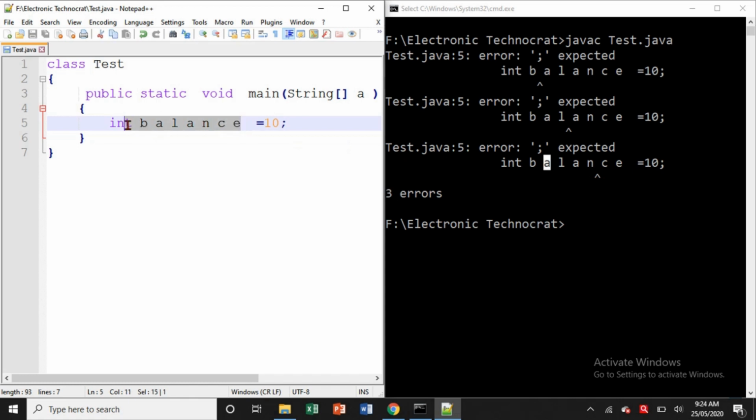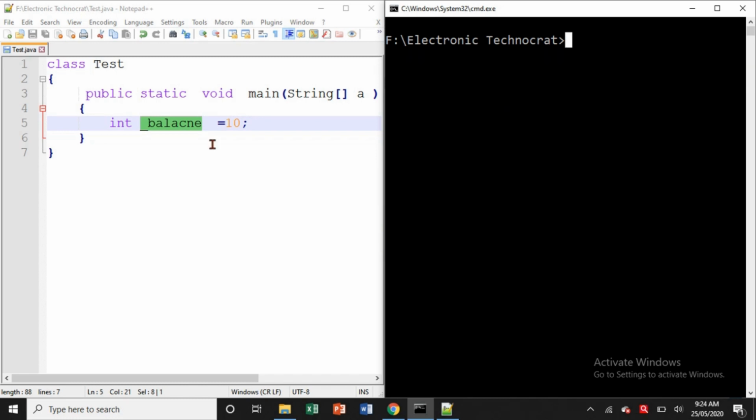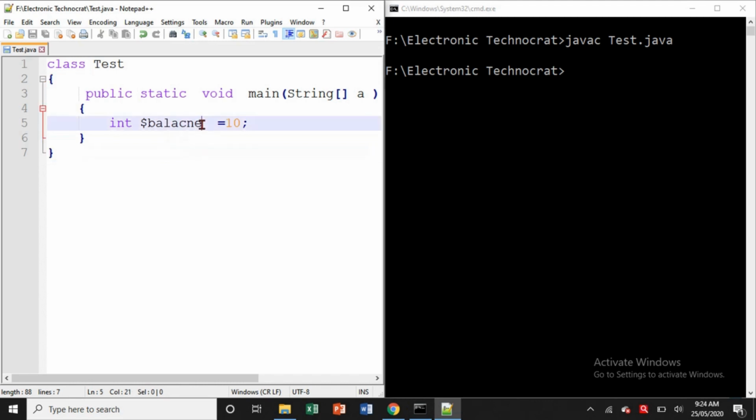Now next one is underscore balance. So can I write underscore first and then balance? Yes, it is valid. So compiler will compile this program. No error. Also we can write dollar symbol and then balance. So this is again one valid identifier. Yes, it is valid.